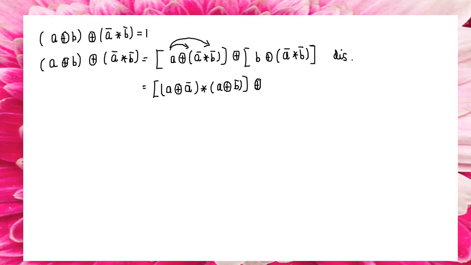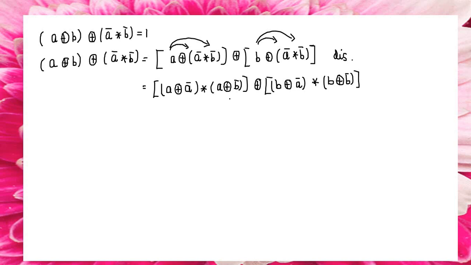Next one, the same thing I am going to proceed. So take B and multiple with all the other terms. B direct sum A bar, B direct sum B bar. This is also distributivity. So here A direct sum A bar star A direct sum B bar, in between you have some symbol. Again B direct sum A bar star B direct sum B bar.